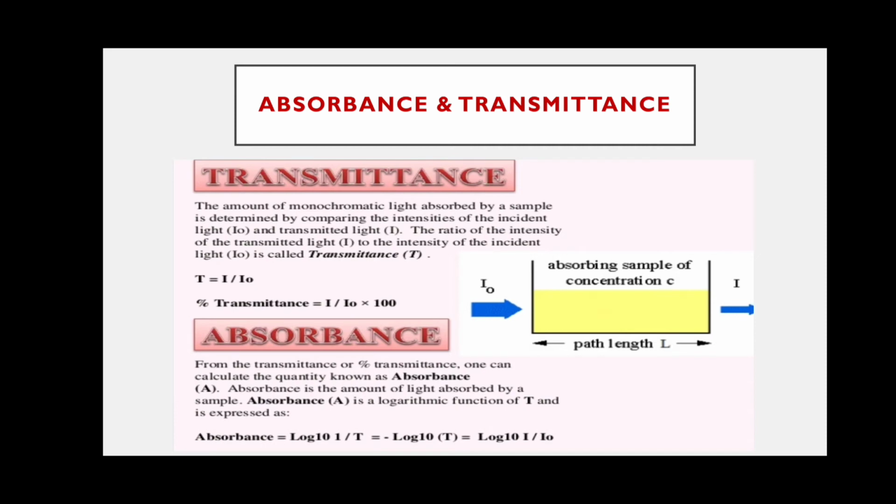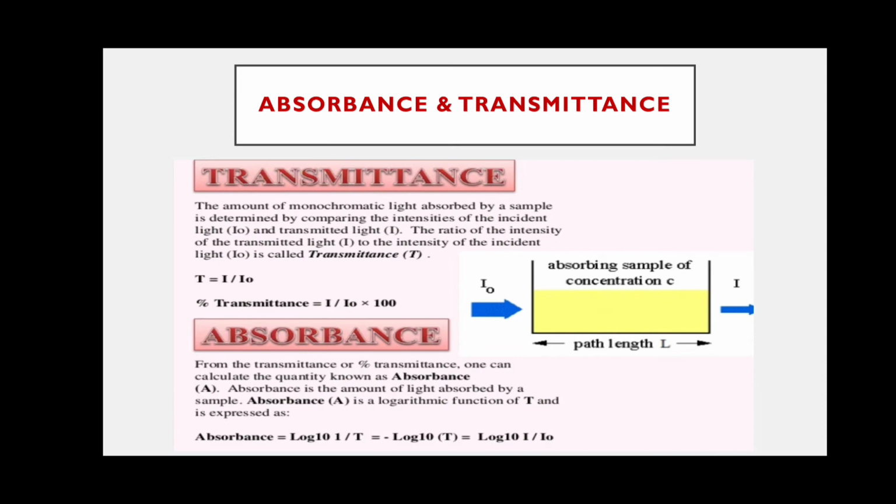It can be identified by comparing the incident light and transmitted light; the ratio of intensity transmitted to incident is called the transmittance. T equals I by I naught, where I is transmitted light and I naught is incident light. So this is the equation for transmittance and absorbance.